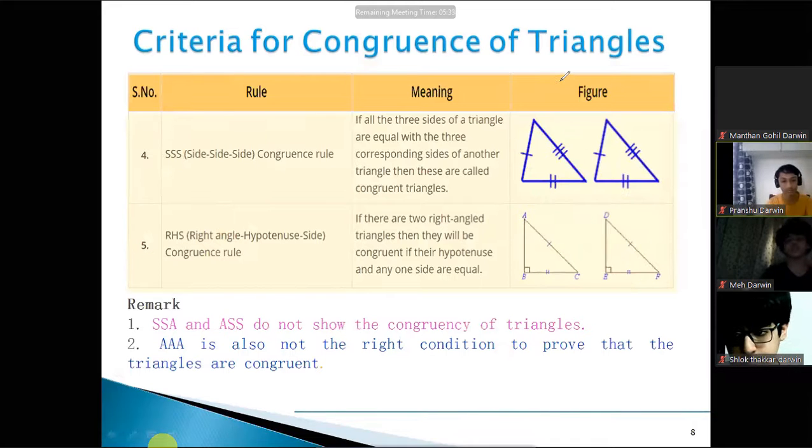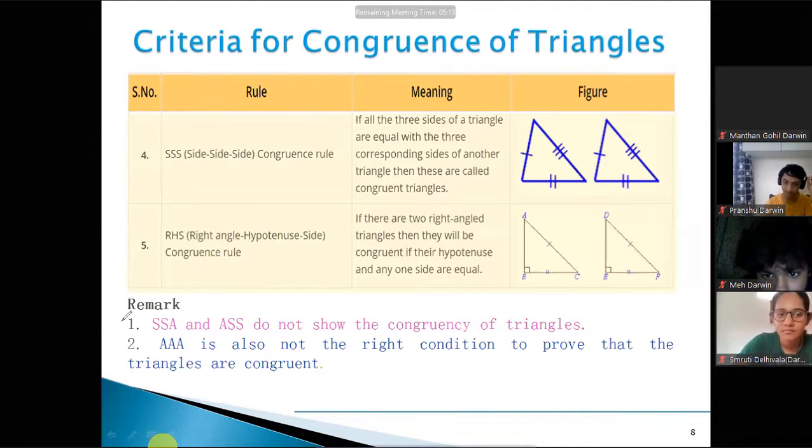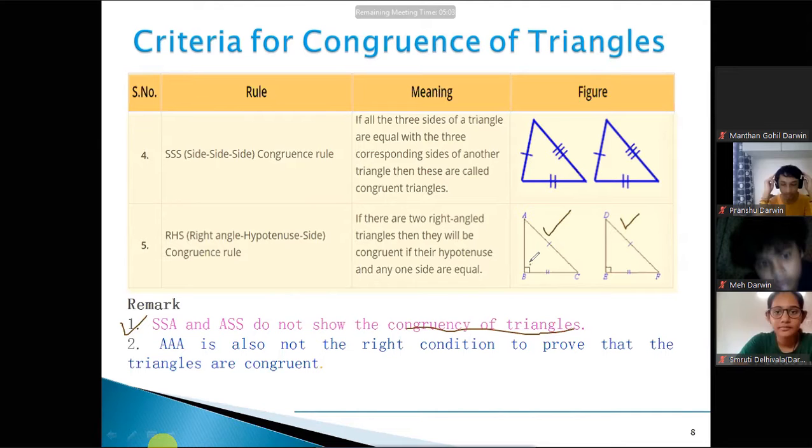Ma'am, RHS is then also a type of angle-side condition, isn't it? Yes, the same thing. Here it is angle and side. But here we have written that SSA and ASS will not be considered as criteria for congruence, but here we have considered it. The reason is that the angle is given as 90 degrees. If the angle was not given as 90, we could not have considered it. That is why it is given the special name RHS.